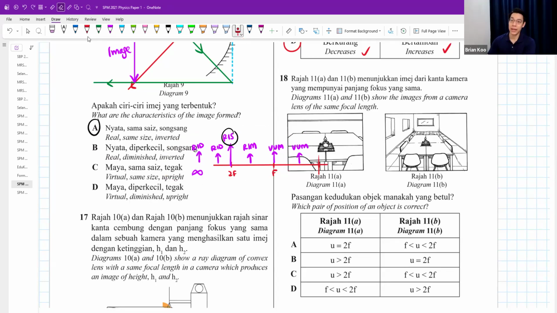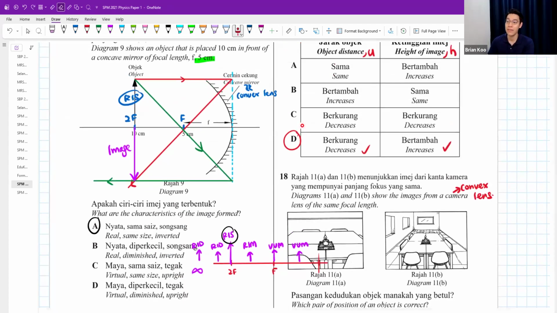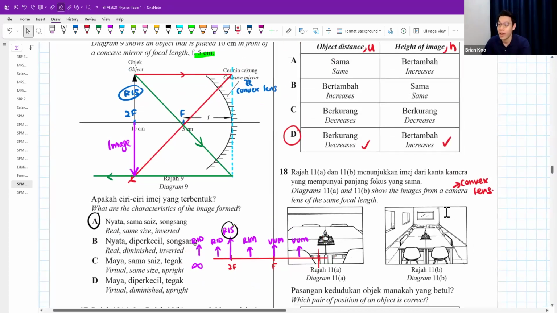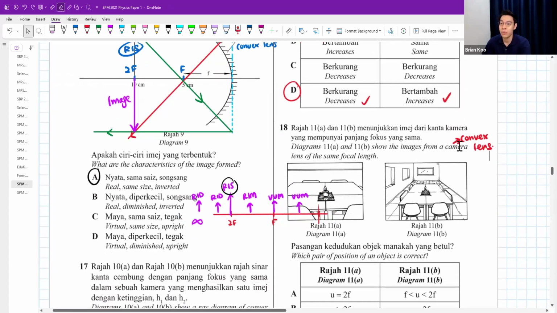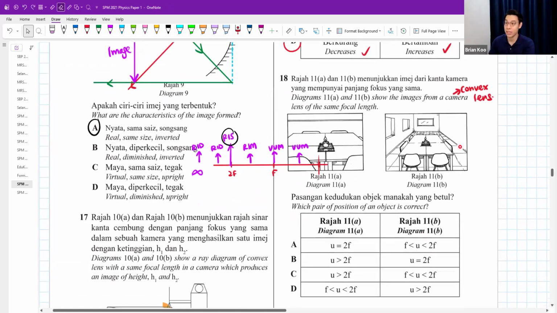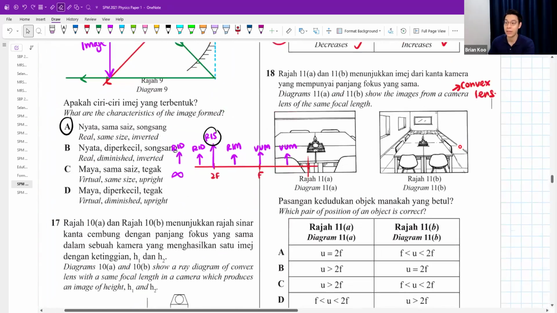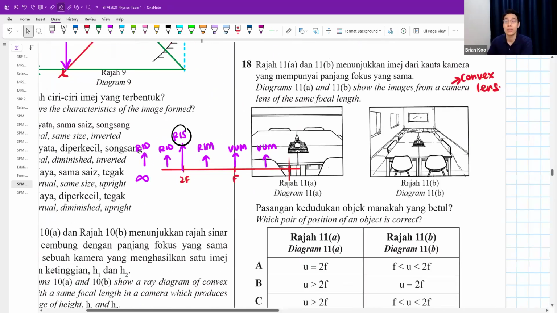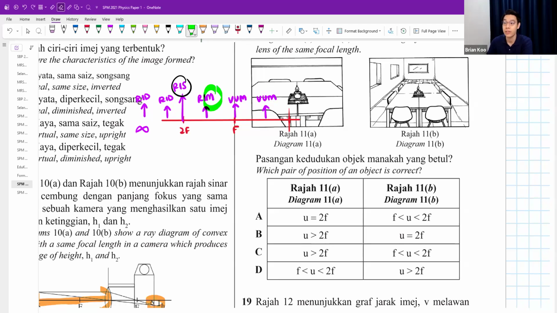First of all, a camera lens uses a convex lens, which means it has these characteristics. Guys, convex lens has these characteristics. Just now, concave mirror also follows these characteristics. Okay, how come the first picture is so big? I think because the first picture is the magnified one.